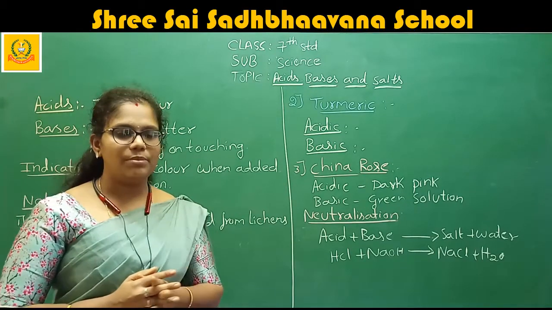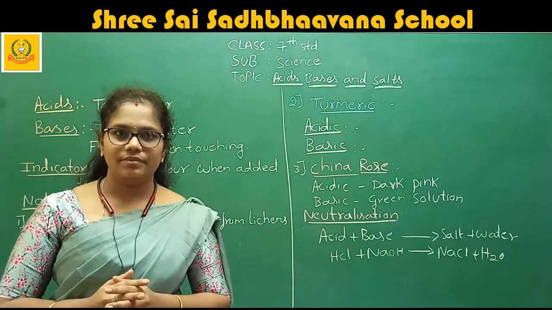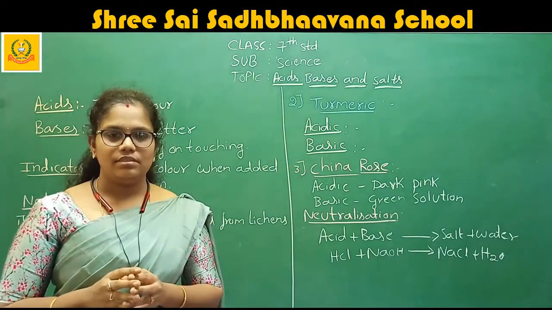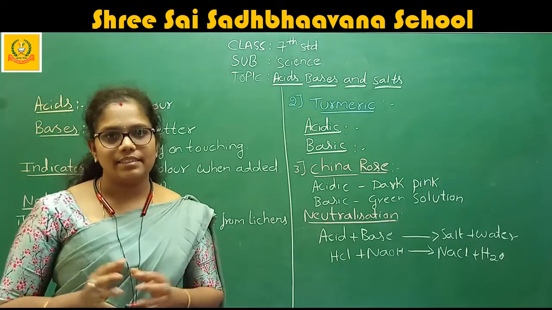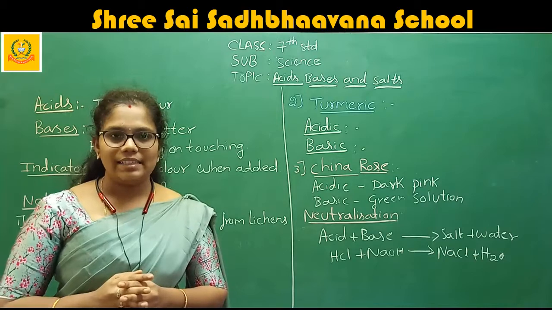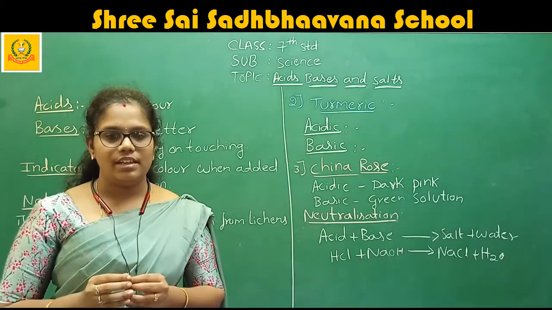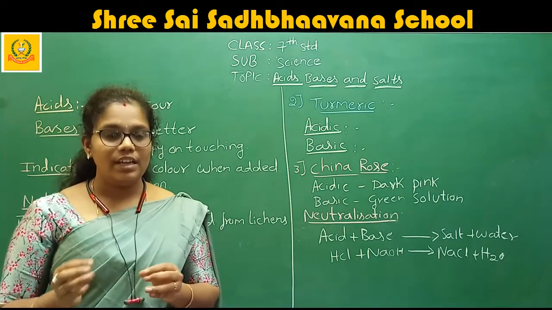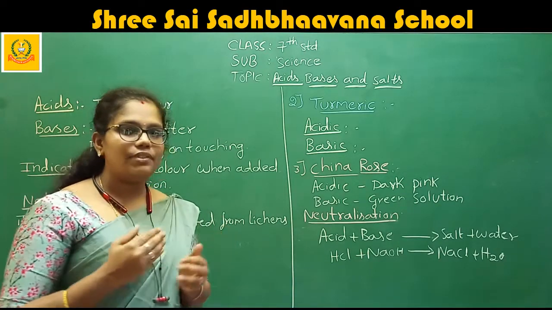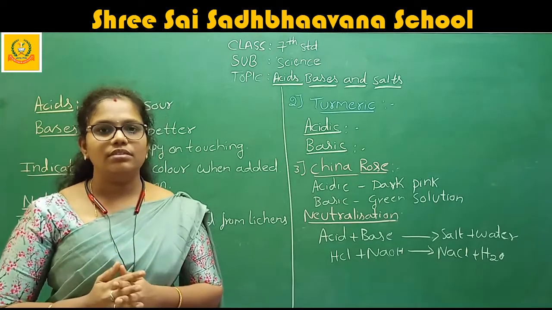Okay. So now I am going to give some other examples of acids. If you see the milk, which acid is present in the milk? In the milk, you have lactic acid. Due to the presence of lactic acid, if the level of lactic acid increases, the milk gets converted to curd.